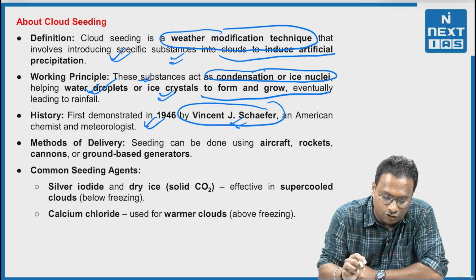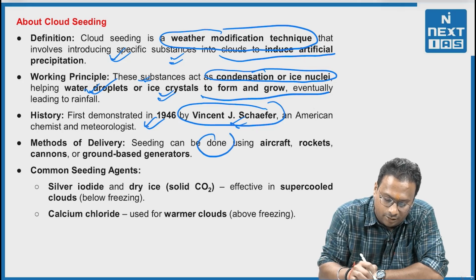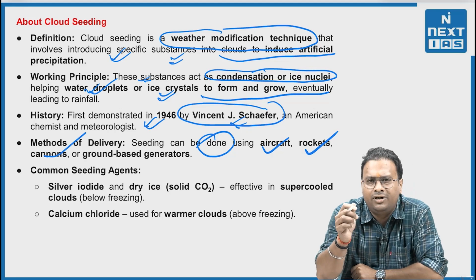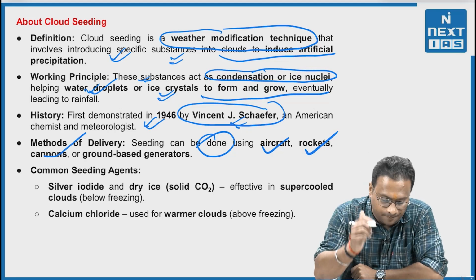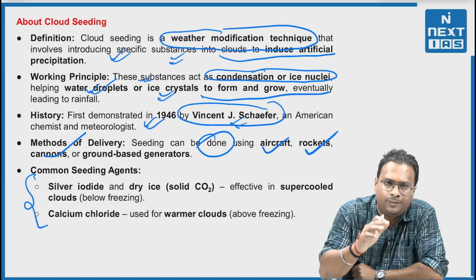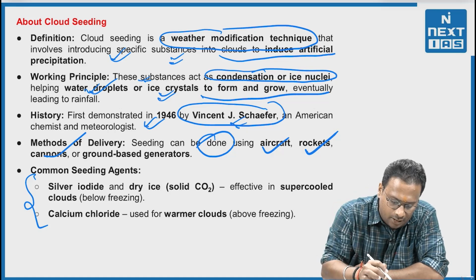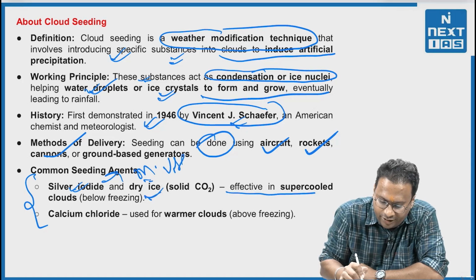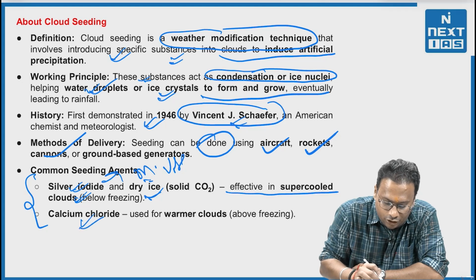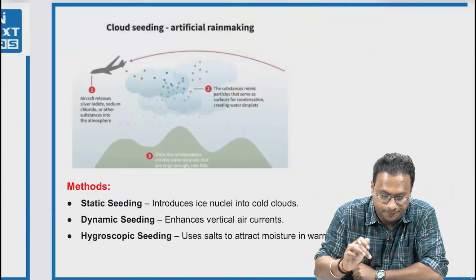Now, the methods of delivery: seeding can be done using aircraft, rockets, cannons and even ground-based generators. Common seeding agents used in practice in India and elsewhere are silver iodide, which is the most used. Dry ice is effective in supercooled clouds. Second is calcium chloride, used for warmer clouds.